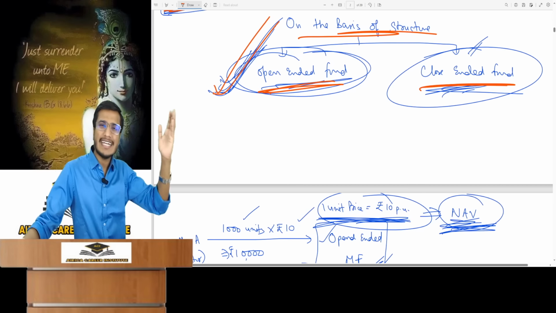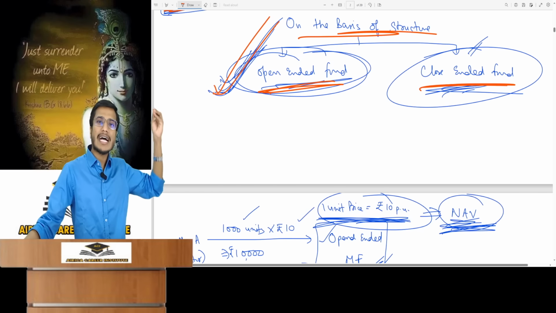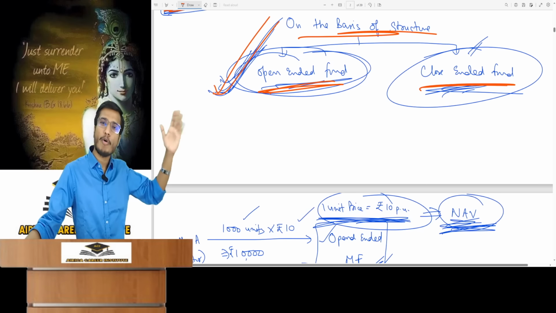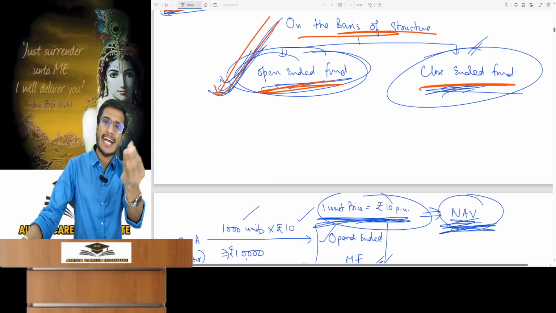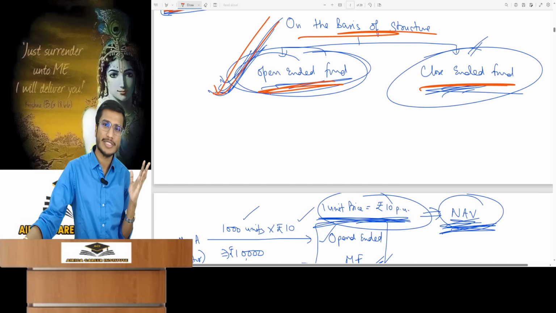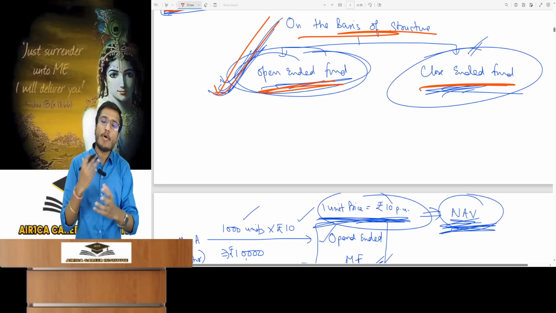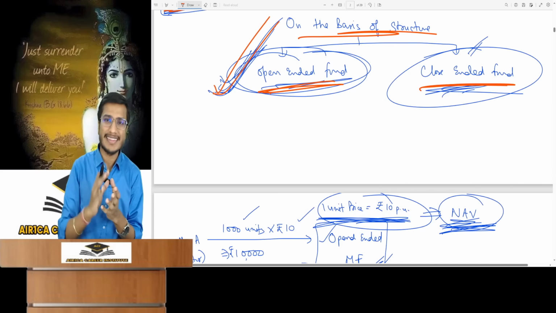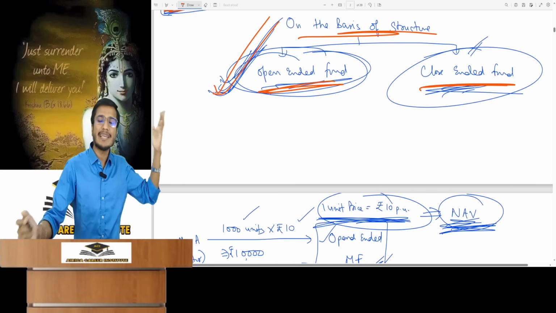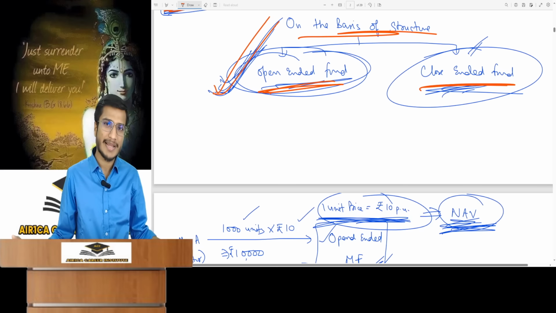Let me tell you, today in the market 99%, or even if I say 99.99%, it won't be wrong, all mutual funds are open-ended. You will find only a very few 1% close-ended mutual funds, and even those are extremely hard to find. Open-ended funds are the standard mutual funds, and you will rarely find close-ended ones in practice.